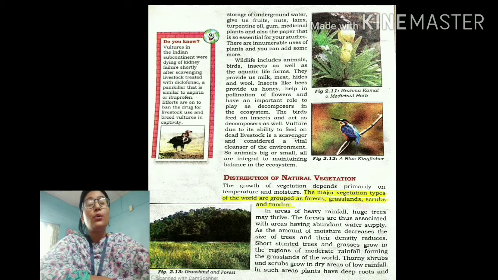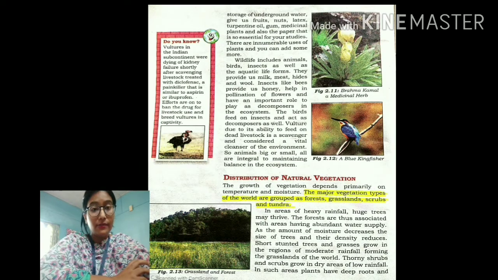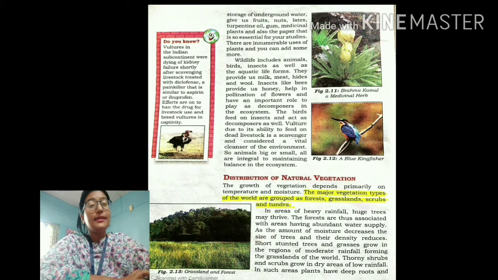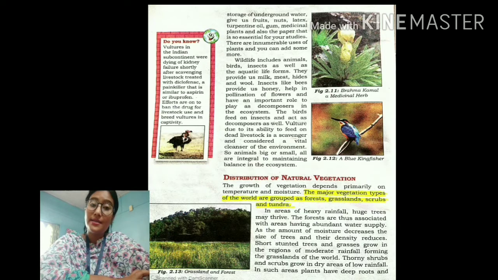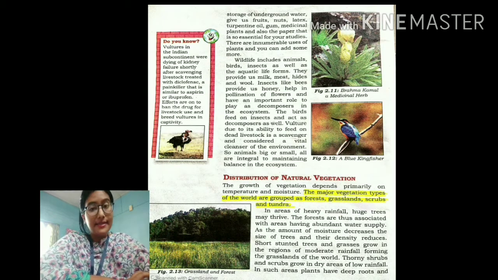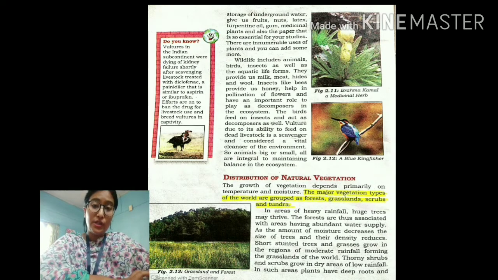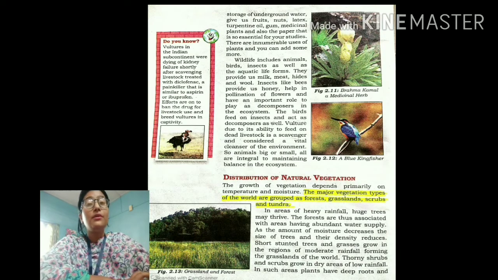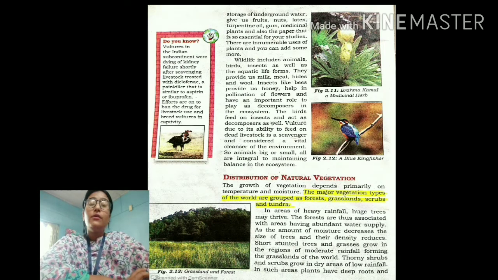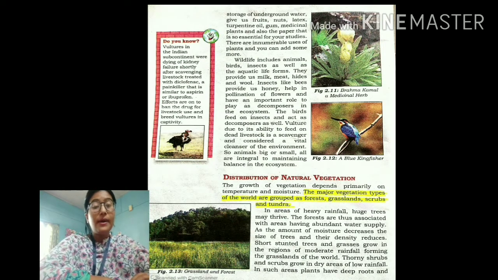So forest, we all know, is covered with huge trees, and the density of the trees also is very high in the forest. Then comes the grasslands. Grasslands are basically the areas which are covered with grasses. Then comes the scrubs. Scrubs basically are the areas which are covered with shrubs. Shrubs means very small plants whose height is very less. And then comes the tundra vegetation. These are basically the treeless areas which are found in the polar regions, in the icy regions. So there are 4 types of vegetation: forest, grassland, scrub, and tundra.